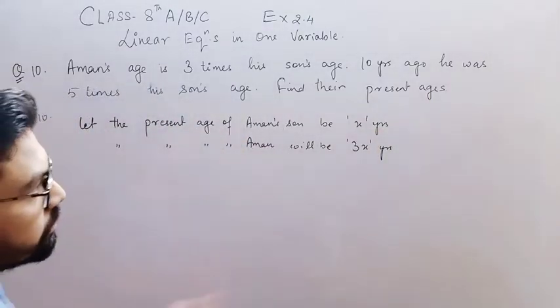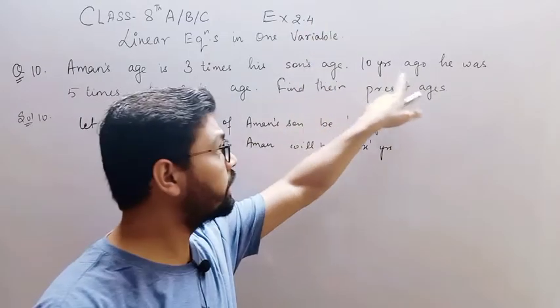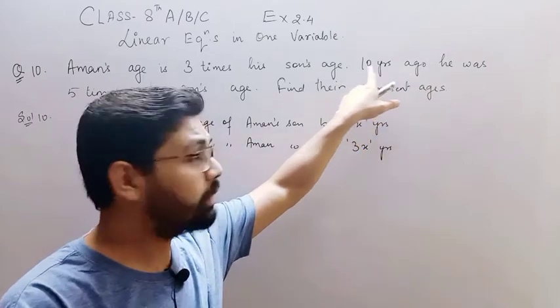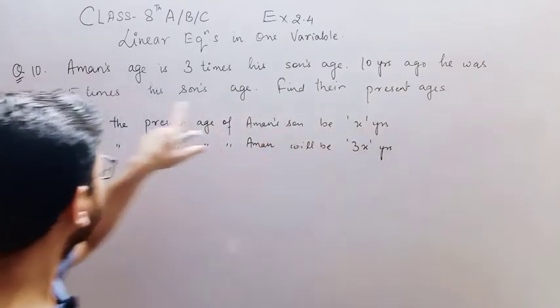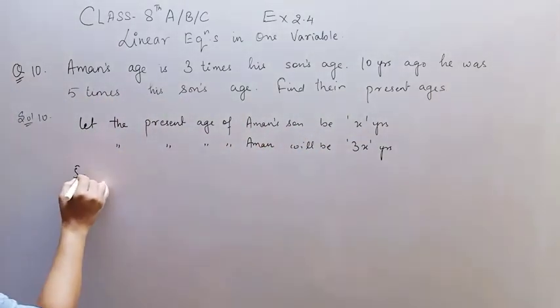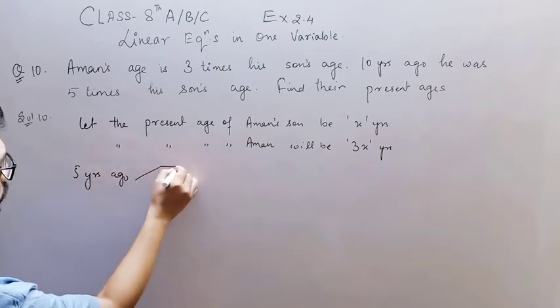Now 10 years ago, that means you will need to subtract from the ages, right? Minus 10 years from their present age. So 10 years ago he was 5 times his son's age.